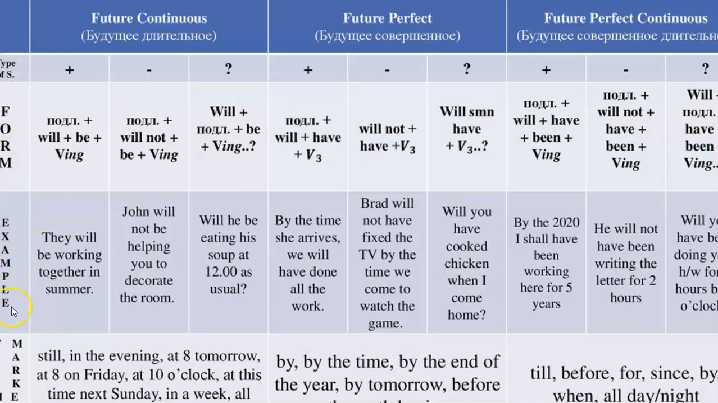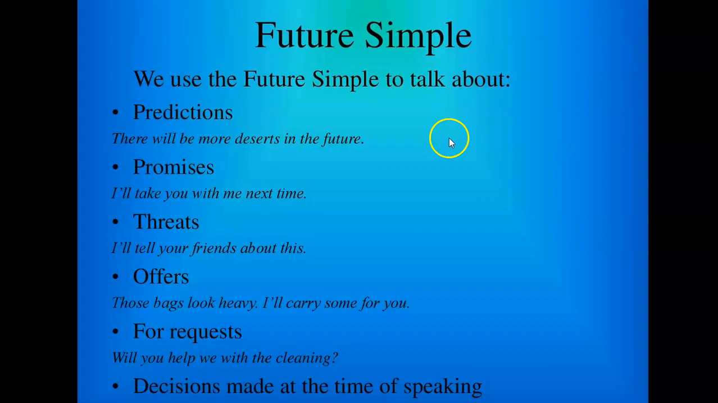So, let's continue. Future simple. Use the future simple to talk about predictions. For example, there will be more deserts in the future. Promises: I will take you with me next time. Threats: I will tell your friends about this.